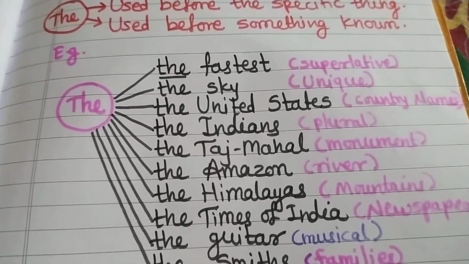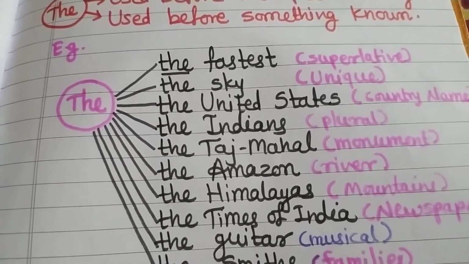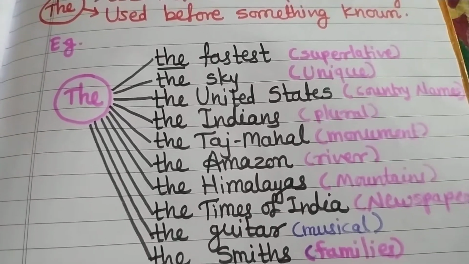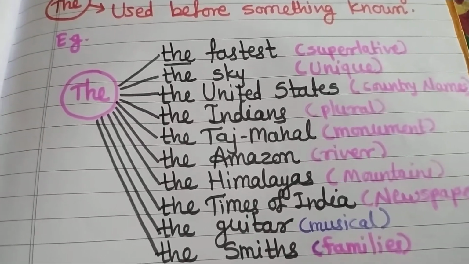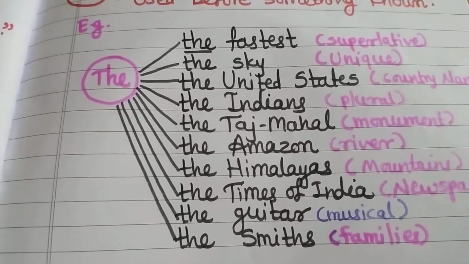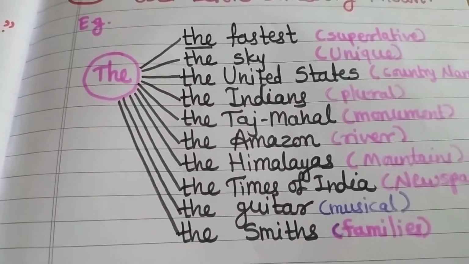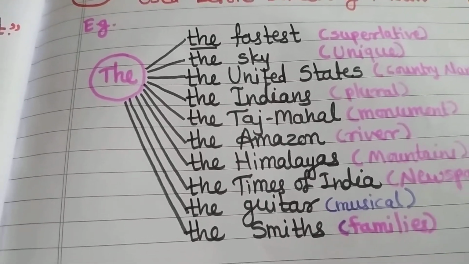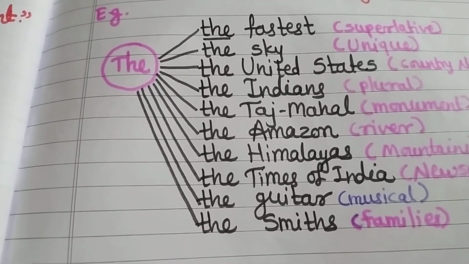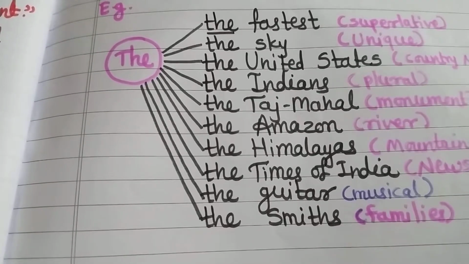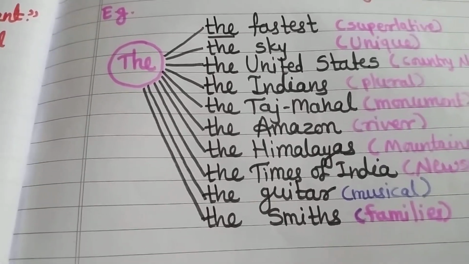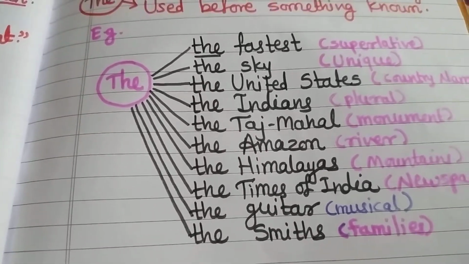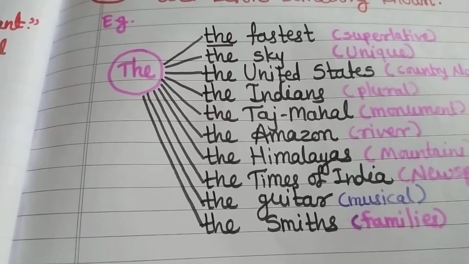Next is country names. So the United States. When we have to mention a country name commonly, then we can use the here. After that, the plural. In the plural, we use the, as in the Indians. When we have to say collectively that we are Indian, definitely we can use it as Indians, but before that we can use the as an article.